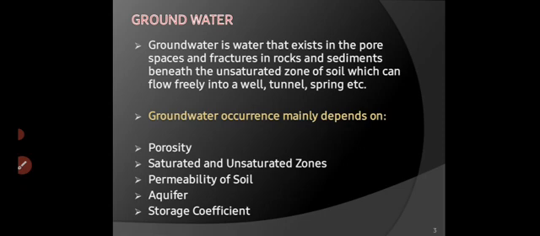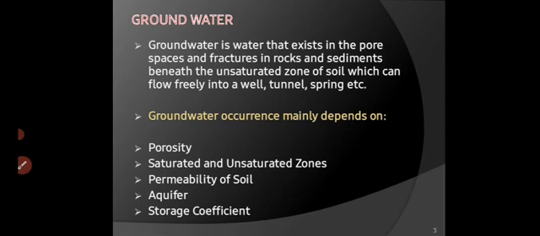In one sentence, groundwater is defined as the water that occurs below the surface of earth. It means it is subsurface water. So this is the simple definition. The definition you see in this slide is the detailed definition of groundwater. You can write down any one of the definitions for groundwater.